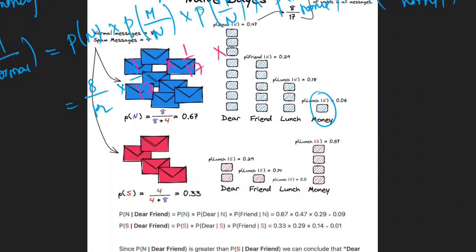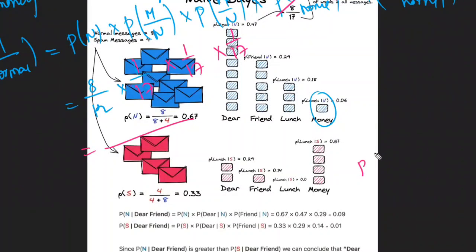What is the probability of more in normal? There is no "more" word, so it is going to be ignored. If you keep 0, everything will be 0, and we can't keep the 0, so this part has to be ignored. If a word is not available, it ignores that word and comes to the next word, which is again 1 by 17. It will calculate whatever the probability is.